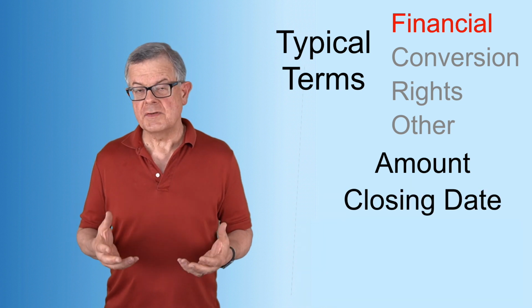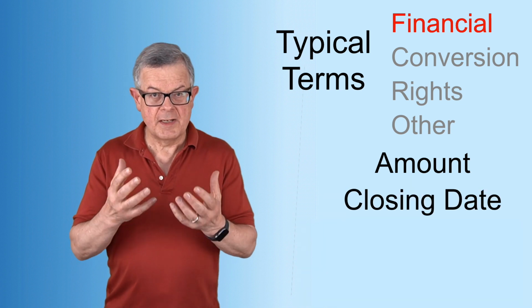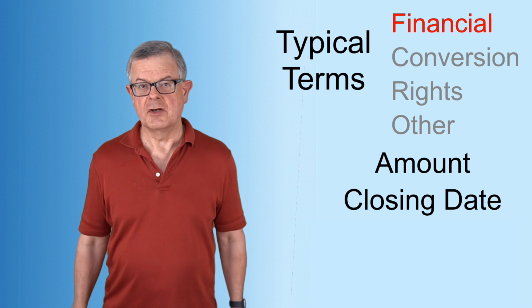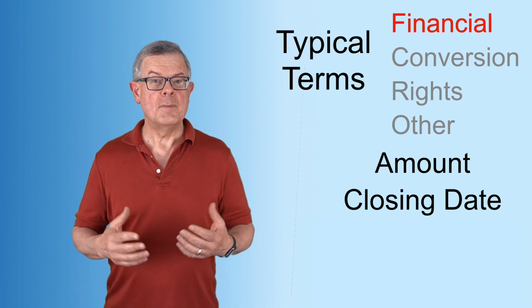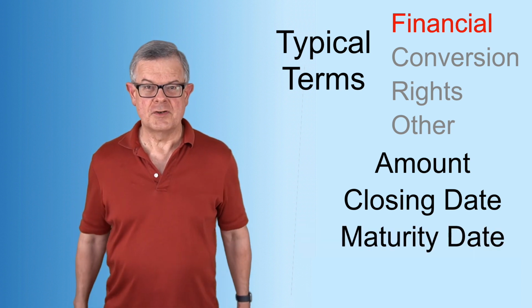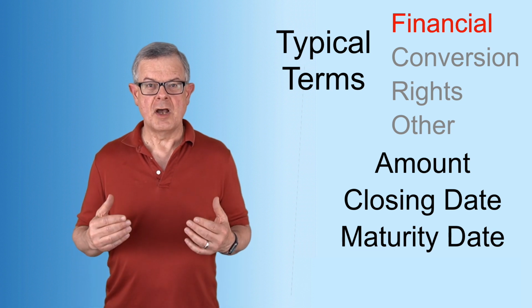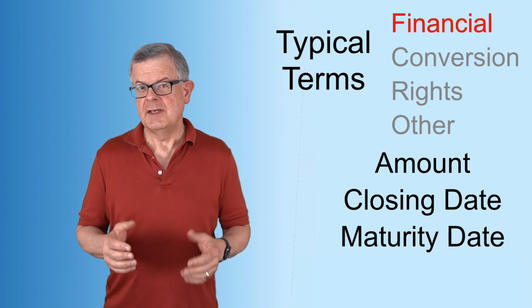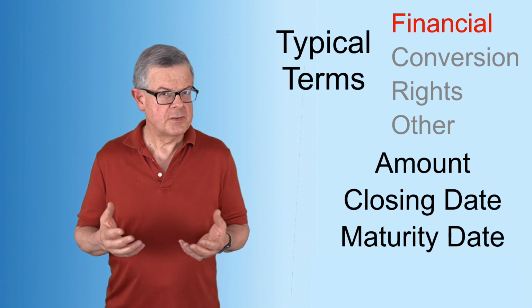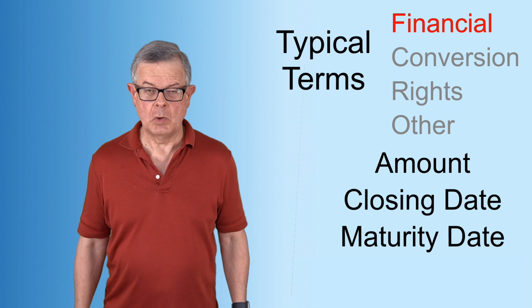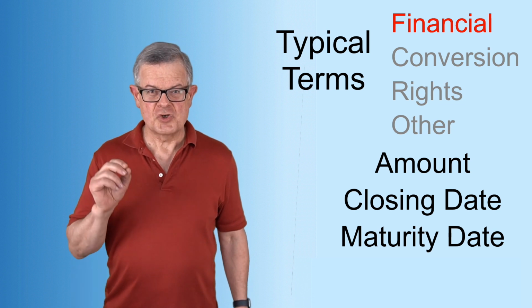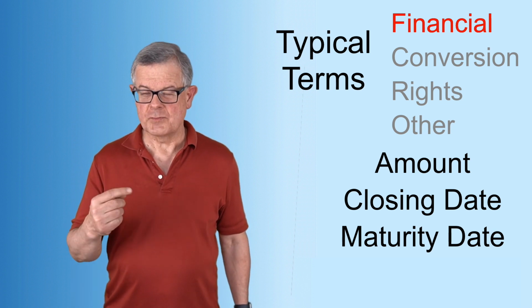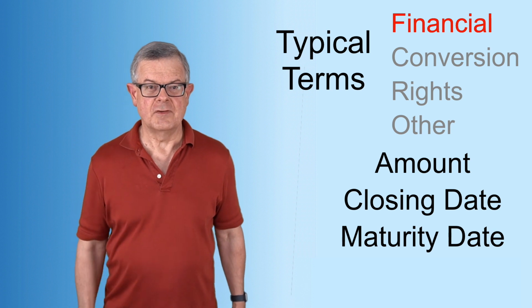Second would be the closing date. When will this close and the money actually be provided to the entrepreneur? A third would be the maturity date. Very important term. When does the loan come due? Now, that typically might be a year, maybe a year and a half. In some cases, perhaps as long as 2 years. You rarely see one that's any longer than that. The maturity date becomes pretty important, as we'll get to in the next topic of conversion.